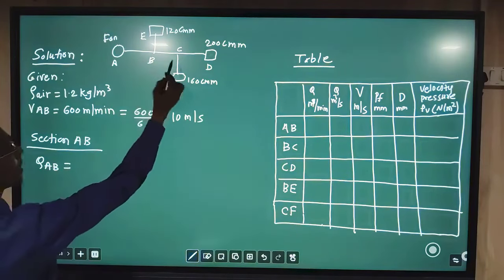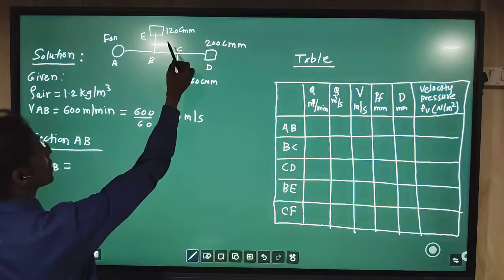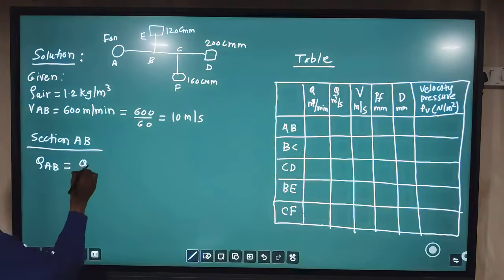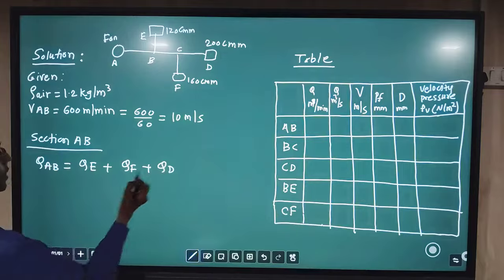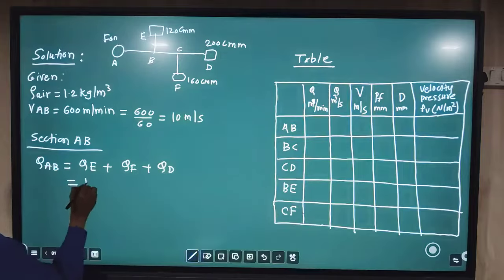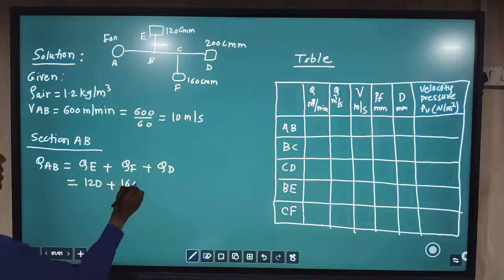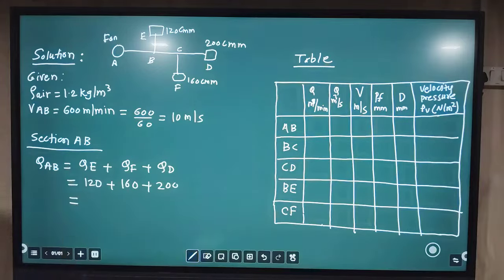This will be the discharge which is distributed to these different sections, the sum of these 3, that is QE plus QF plus QD. These 3 discharges: 120 plus 160 plus 200, so that comes to 480